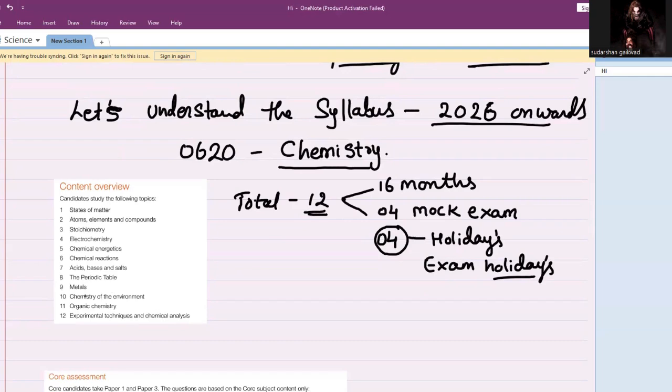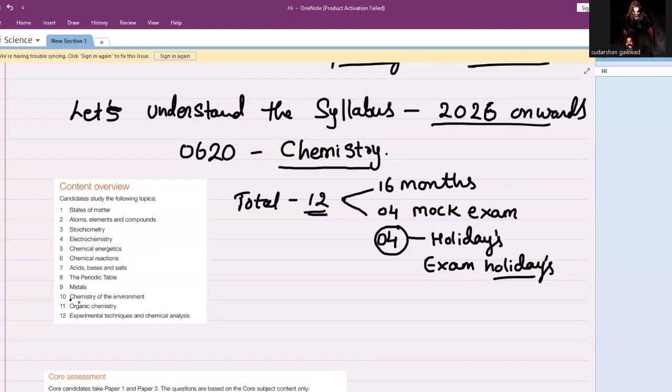When you are learning the physical and chemical properties of all these things, you have to consider a few topics: acids, bases and salts, also chemical reactions, and the periodic table. Then chemistry of the environment, organic chemistry, and experimental techniques and chemical analysis. Chemistry of the environment is something IGCSE does not give much importance to. I don't know why.